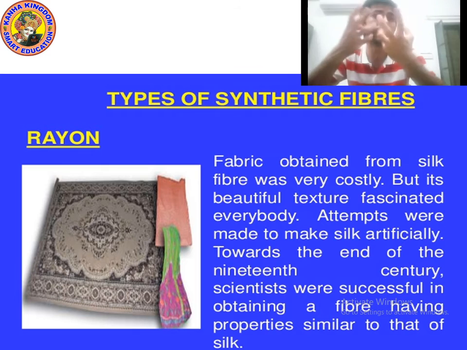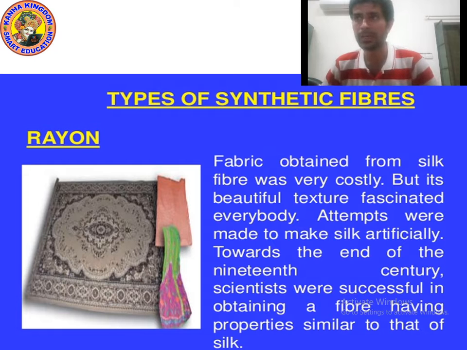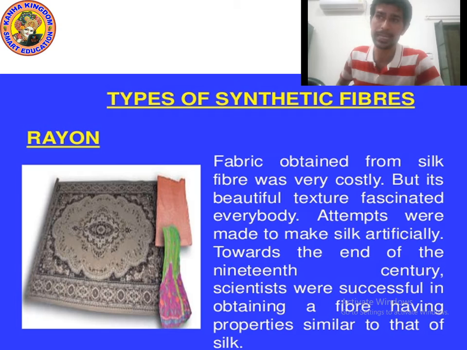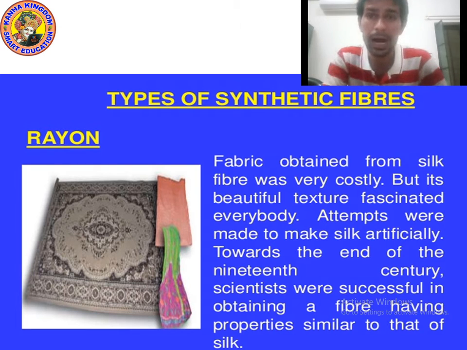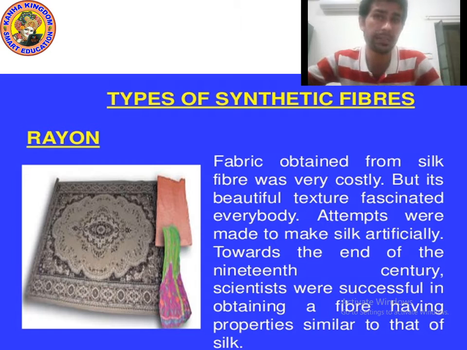Fascinated means attracted everybody. So many attempts were made. Different people tried to make artificial silk fiber. Then at the end of the 19th century, scientists successfully made artificial silk fiber, and that silk fiber is known as rayon.